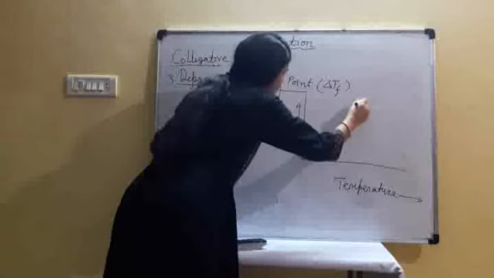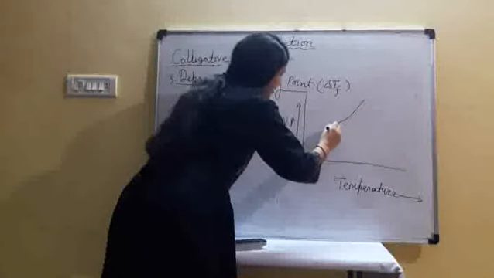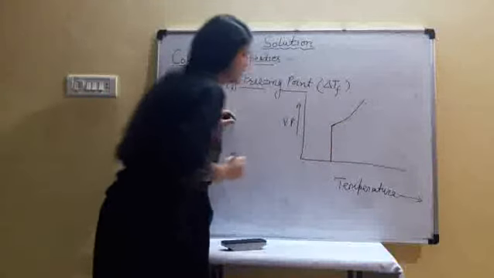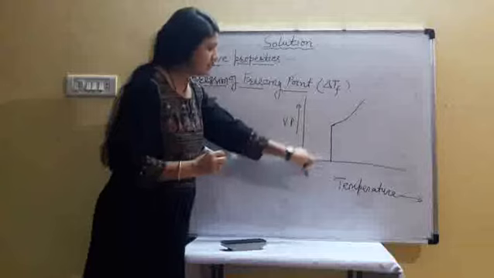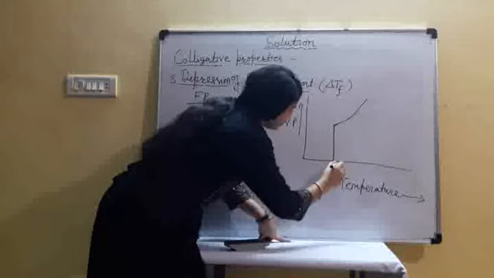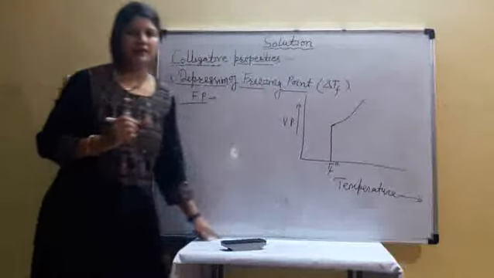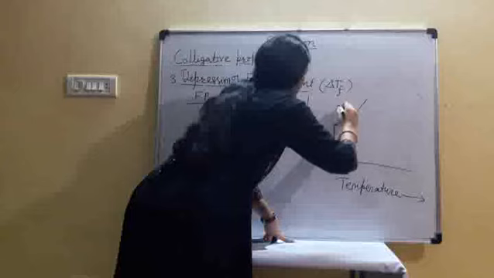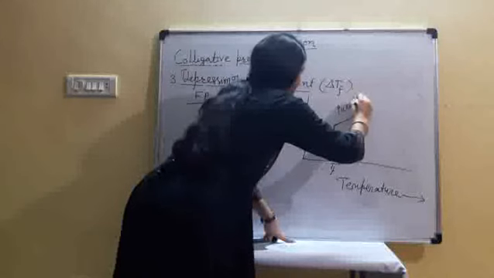Suppose it is observed that at this temperature liquid starts freezing. It means this temperature is for pure liquid. The pure liquid freezing point we represent by Tf naught. So this graph is for pure liquid. Is it clear?